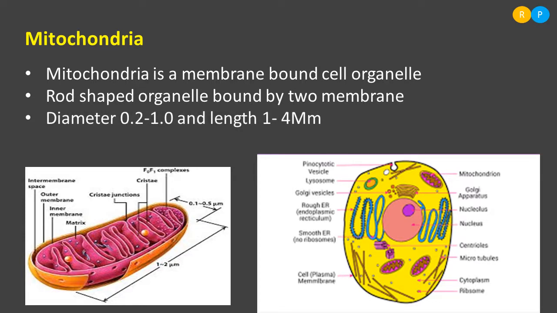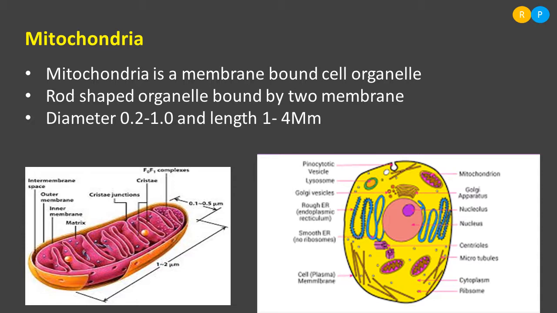Then the diameter of the mitochondria is 0.2 to 1 micrometer. So it ranges from 0.2 to 1 micrometer. And the length of mitochondria is 1 to 4 micrometer. This is the actual size of mitochondria in the cell. The distribution of mitochondria is seen equally in the cytoplasm. It is not like in one region more mitochondria are present and in another region less mitochondria are present. Not like that. Mitochondria are equally distributed throughout the cytoplasmic region.